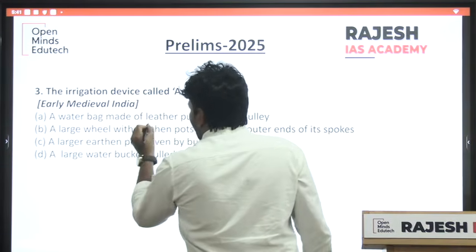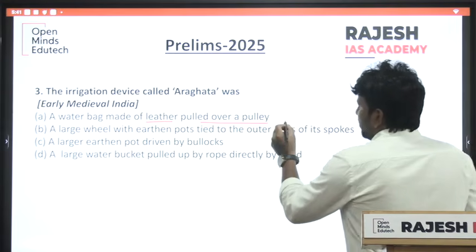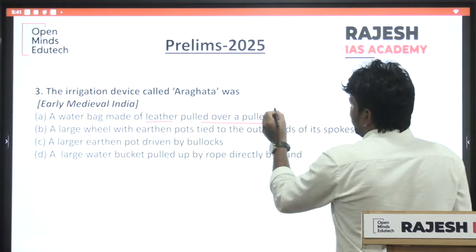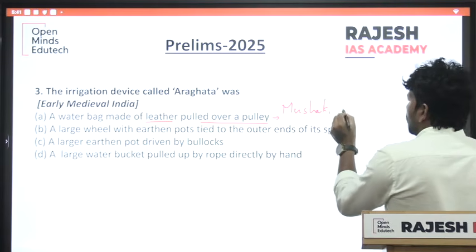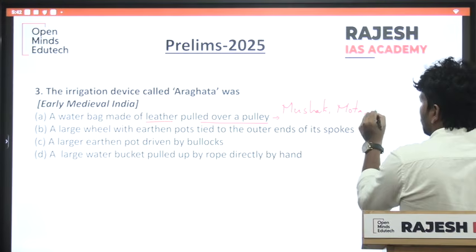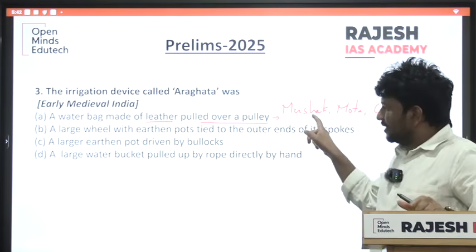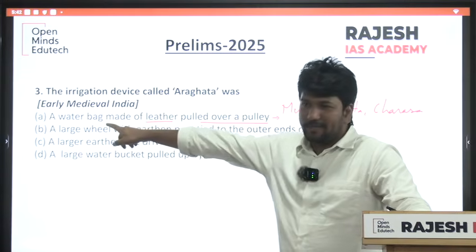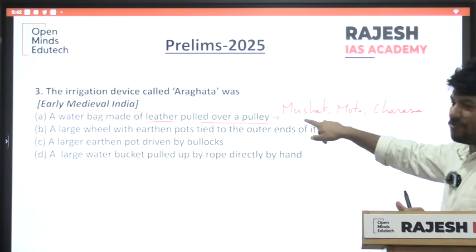See, a water bag made of leather pulled over a pulley. During ancient time, masak, mot and charasa. These were the terms related to the water bag made with leather.